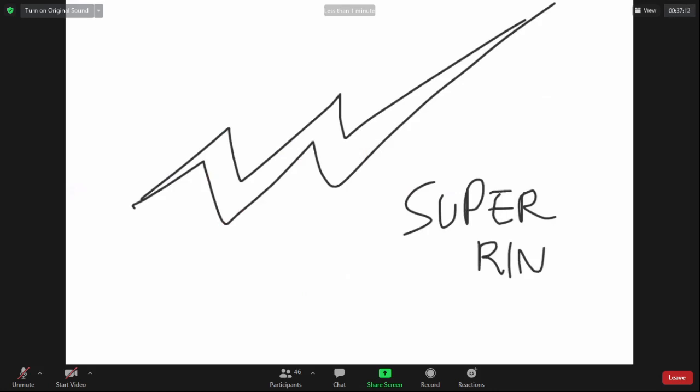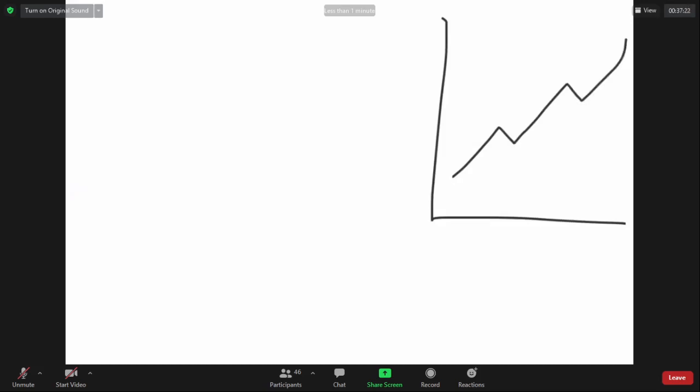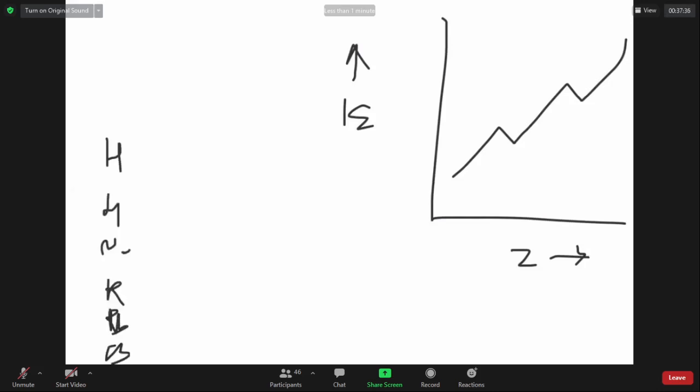Let us see the pattern of this graph. This graph is like this, up, down, up, down. This is the way the ionization energy follows. Ionization energy graph. In a period, you take, for example, hydrogen, lithium, sodium, potassium, rubidium, cesium, beryllium, magnesium, calcium, strontium, barium, radium, boron, aluminum, gallium, indium, thallium, carbon,